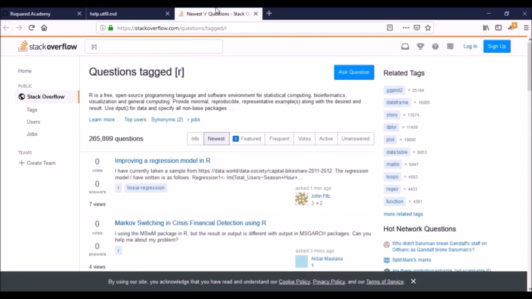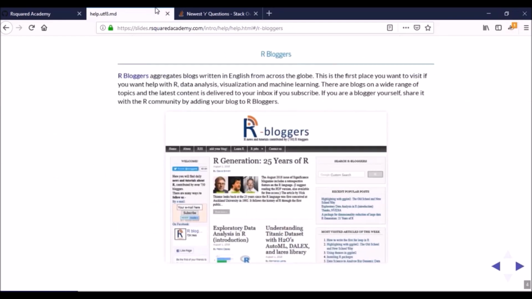In fact, when you start googling the issues or the troubles that you're having with R, I think the first link you generally tend to see is that of a Stack Overflow solution or question tagged with R, right? So that's the first place you go.